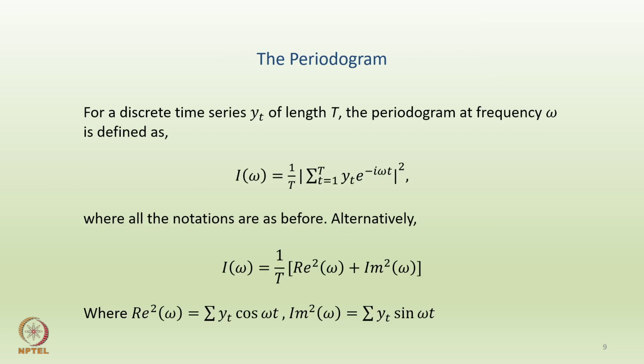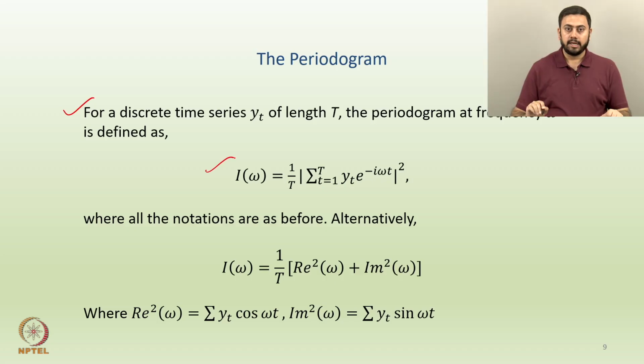Okay, but now entering into small technicalities, I can actually define the periodogram. So how do you define a periodogram? Let's say for any discrete time series y_t of length capital T, okay, y_t is assumed to be a discrete time series of length capital T. The periodogram at frequency omega is defined as follows. I(omega) is nothing but 1 by capital T times the absolute value of the summation, t going from 1 to capital T, of y_t times e to the power minus i omega t, and then the whole square.